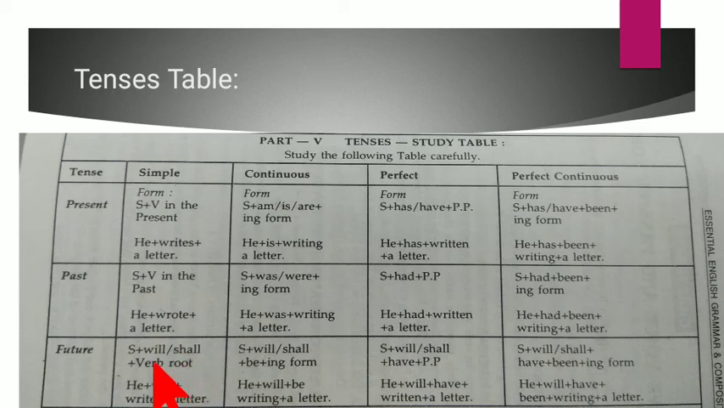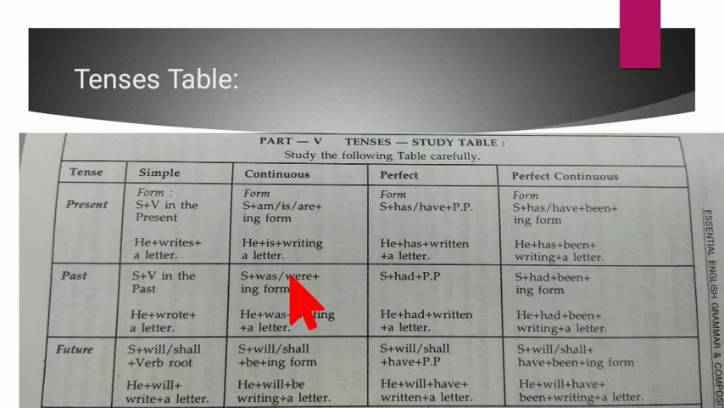Future: subject plus will or shall plus verb root, that is the base. He will write a letter. He, subject, will or shall, according to the subject, will write a letter. Then in continuous, how is the form: subject plus am or is or are. Am is used for the singular. Now, he is writing a letter. If it is I, then it is I am. Now here, he is writing a letter.